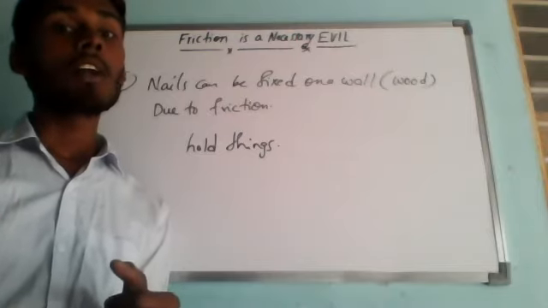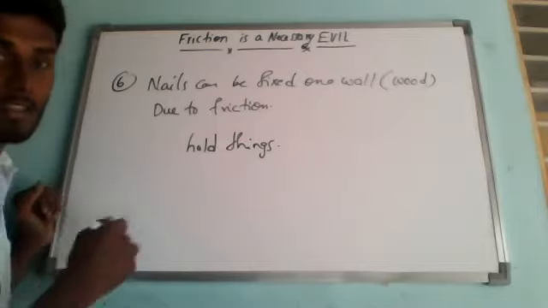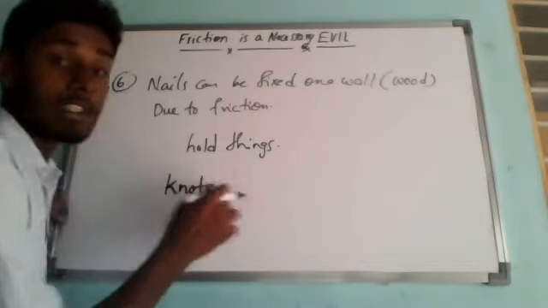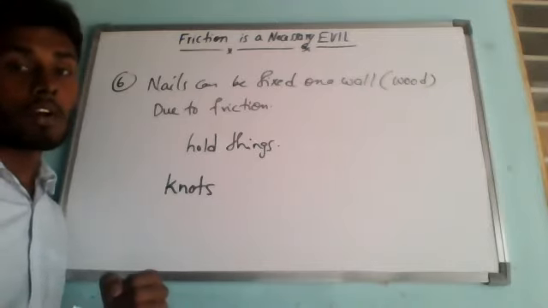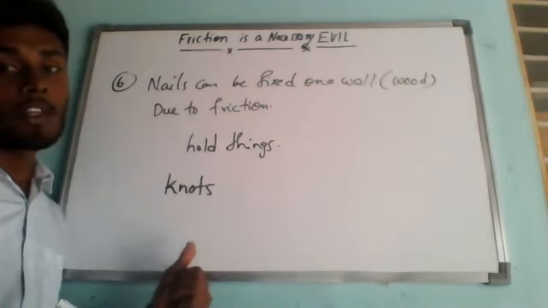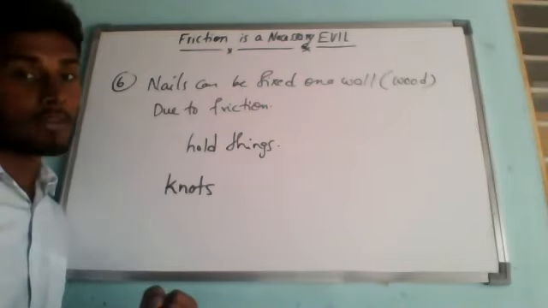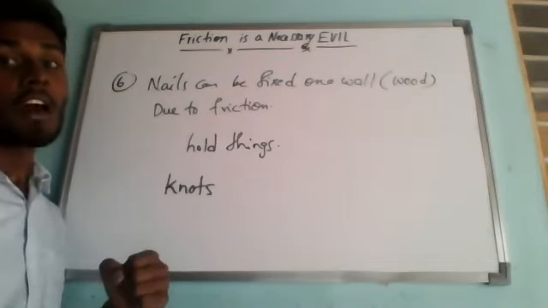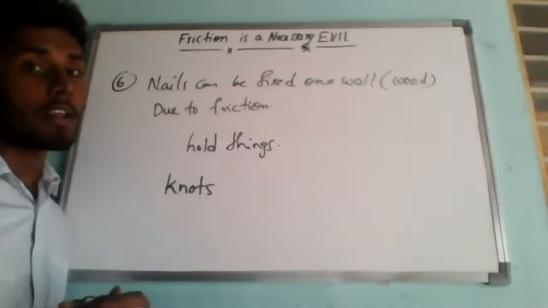Friction enables even knots to be tied in strings, K-N-O-T-S. Knots can be tied in strings or ropes because of friction. So knots in ropes are held together by friction. Friction enables a person to climb a tree or a pole without sliding down all the time.